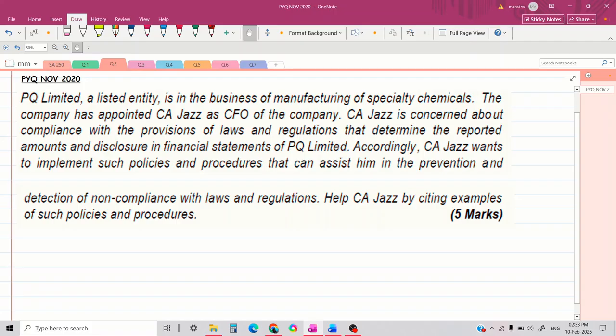Now let's move on to the next question. This question is taken from PYQ November 2020. This is a 5-mark question. So first of all, let's read the entire question.